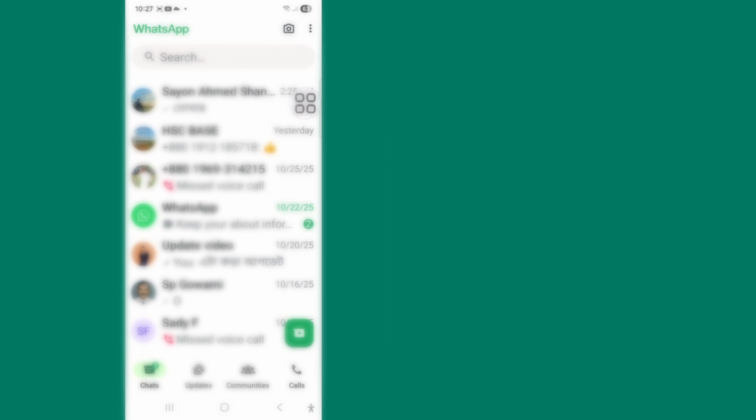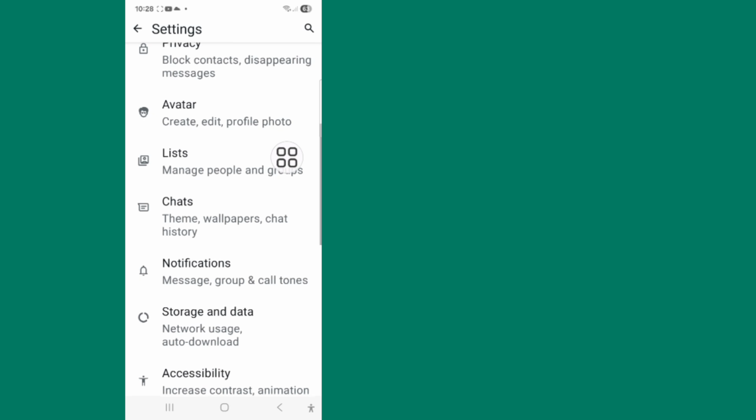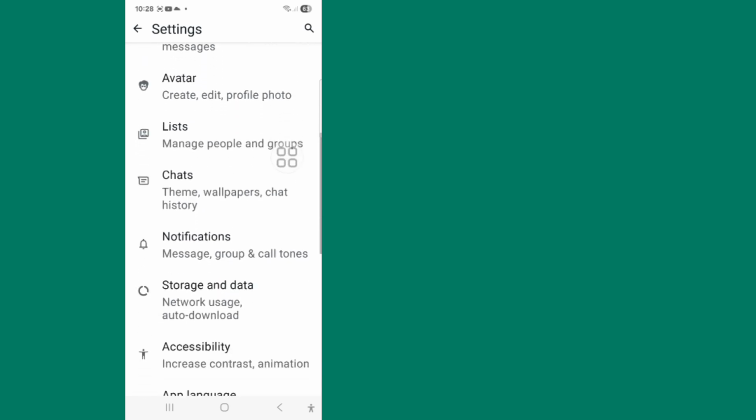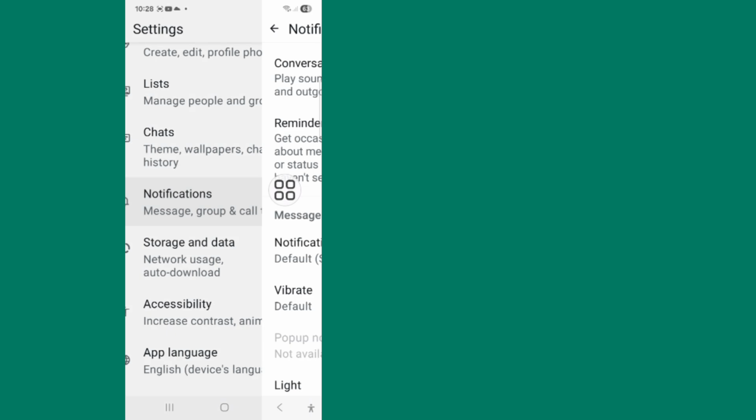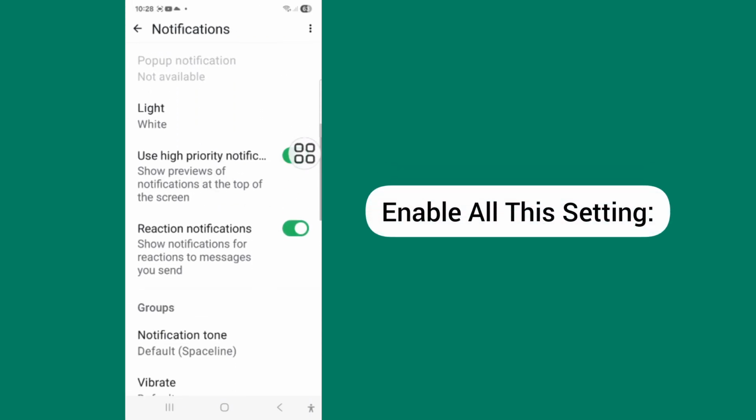Now click on the three dots and click on settings. Now click on notification. Enable all these settings.